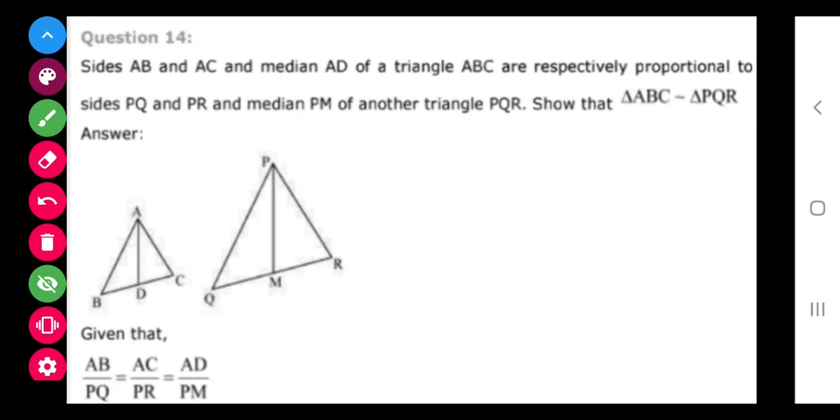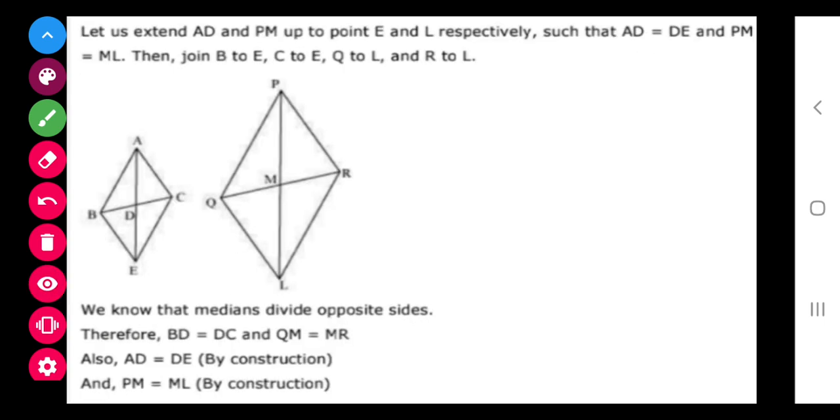So what we are going to do, we are going to make some construction. See class, what is the construction? We will produce AD to E so that AD is equal to DE. Similarly, PM equals ML. And it is already given that AD and PM are medians, so BD equals DC and QM equals MR.